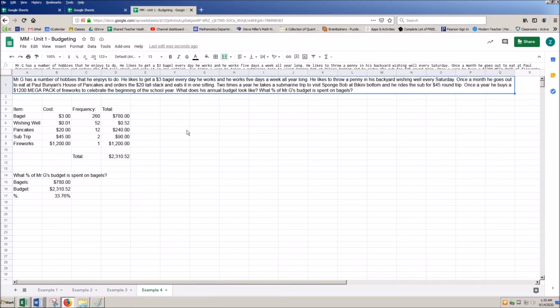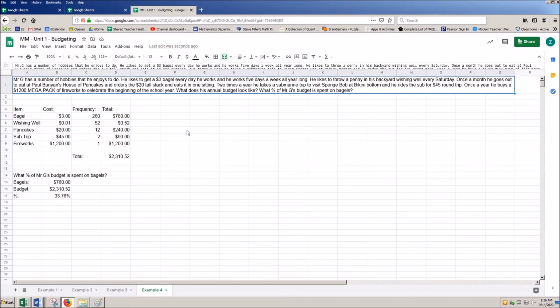He likes to throw a penny in his backyard wishing well every Saturday. So every Saturday means that's a weekly thing that I do. Once a month, he goes out to eat at Paul Bunyan's House of Pancakes and orders the $20 tall stack and eats it in one sitting. Never gets a stomachache. Strong like a tiger.